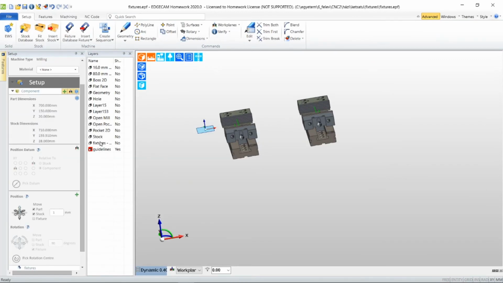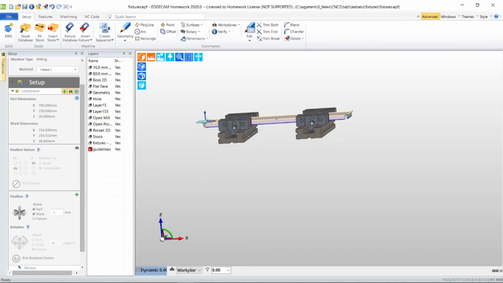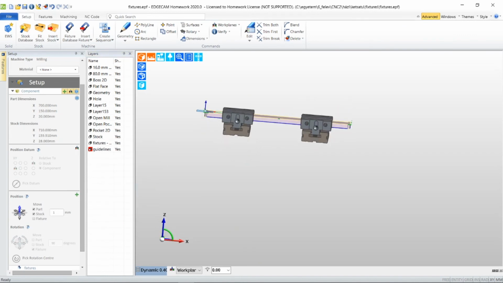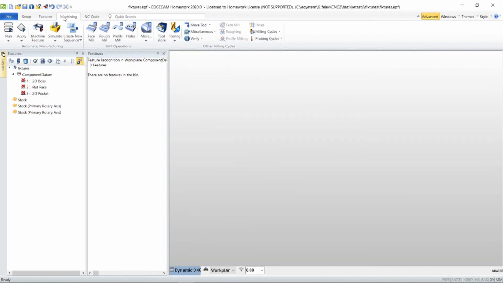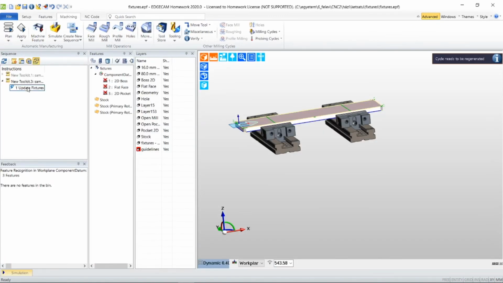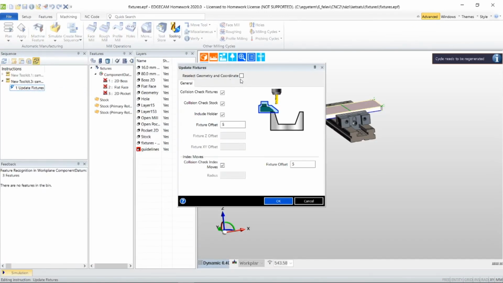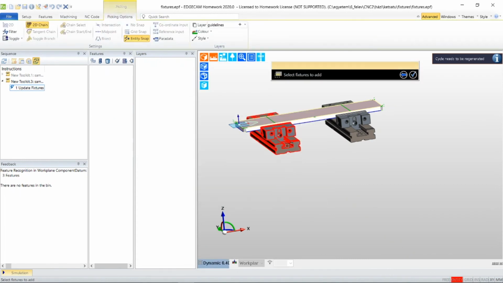Now you can do the positioning of the part and the fixtures just like on the first side before. Okay, I did the positioning. The cycle needs to be regenerated. So just repeat the previous operation.